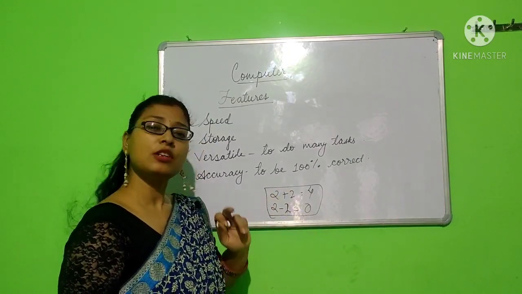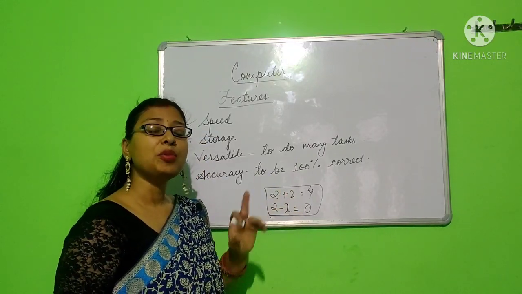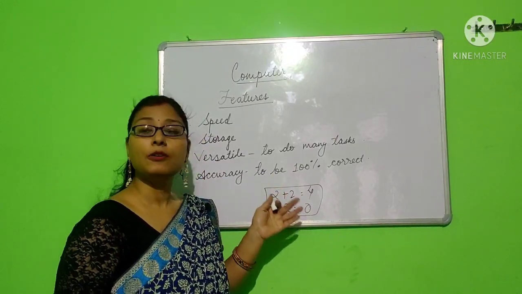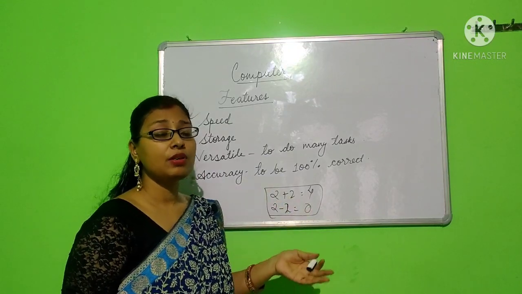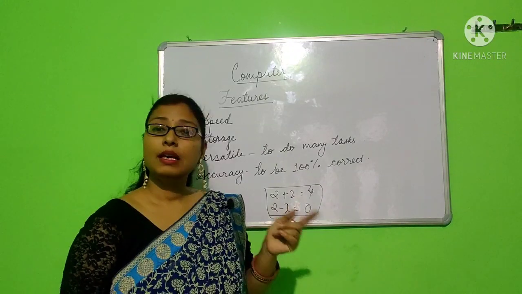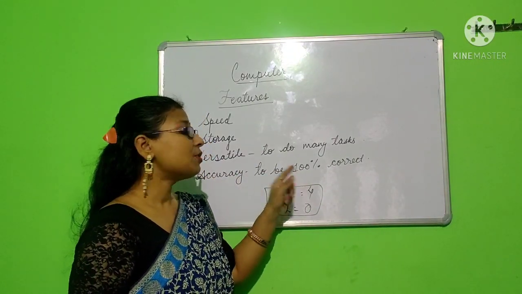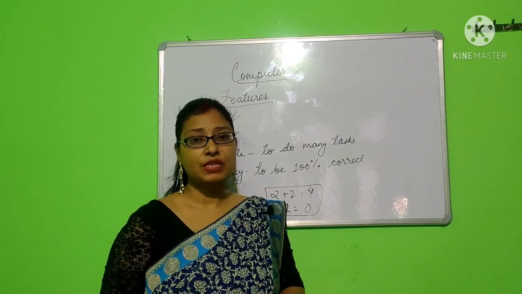That is why the output is also incorrect. Until and unless everything is right, computer never gives you wrong information. It will never give you wrong output. So the user may be incorrect while giving the instruction, but computer always provides you 100% accurate results.